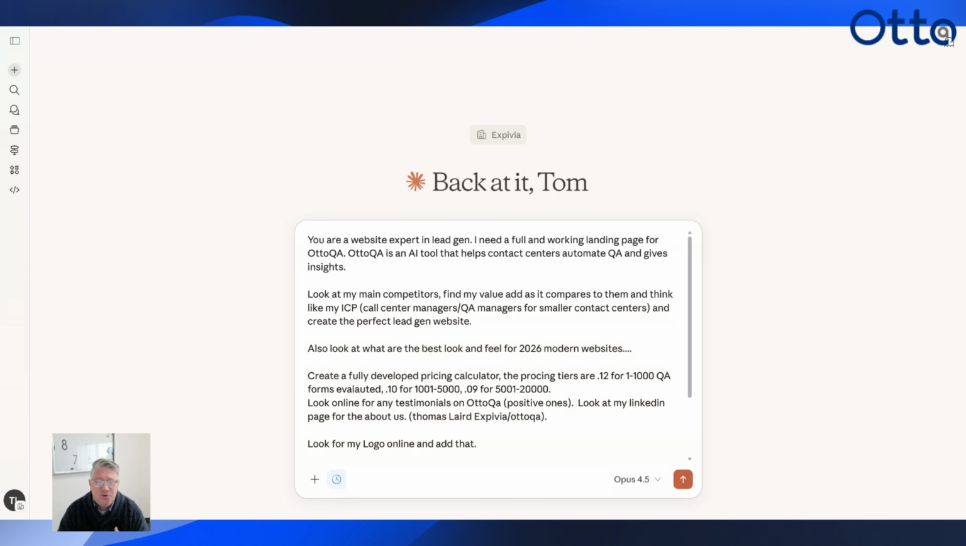So also look at what is the best look and feel for that modern 2026 website. And then, we need a pricing calculator too, right? We need to program that in. So, we're going to have tiers. It's going to be 12 cents if they want 1 to 1,000 evaluations evaluated by our tool. It's going to cost them 10 cents if they want 1,000 to 5,000. Kind of our enterprise tier is 9 cents, right? That goes up to 20,000.